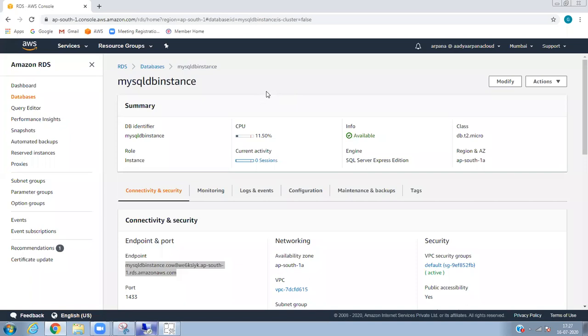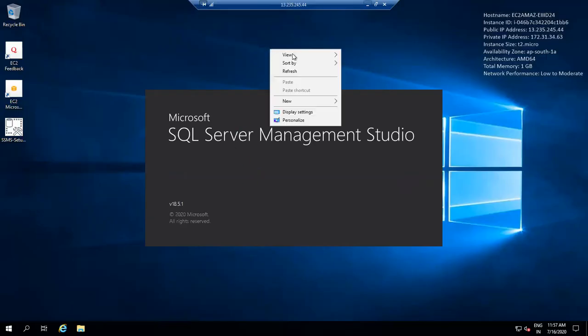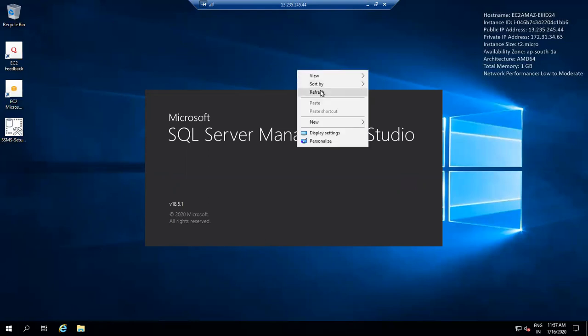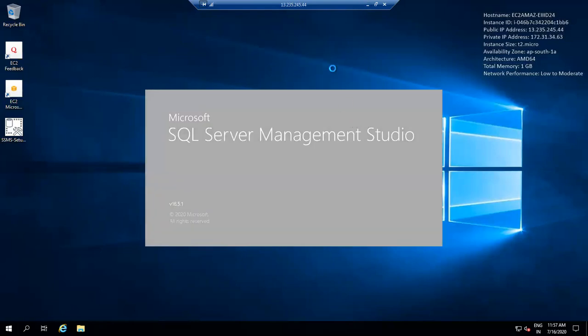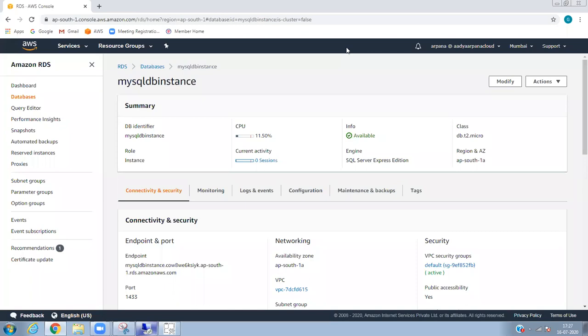I think 1 GB RAM is not enough for SQL Server. It will be slow. Even on my desktop it is somehow managed and opened, but on the server it is a little difficult because it needs a lot of memory.